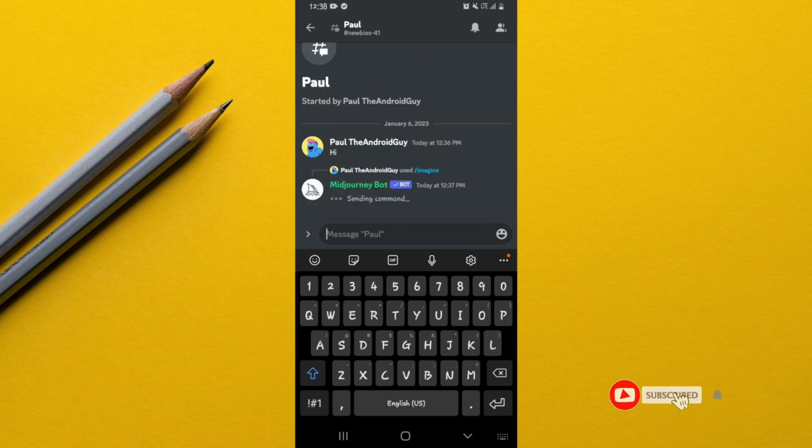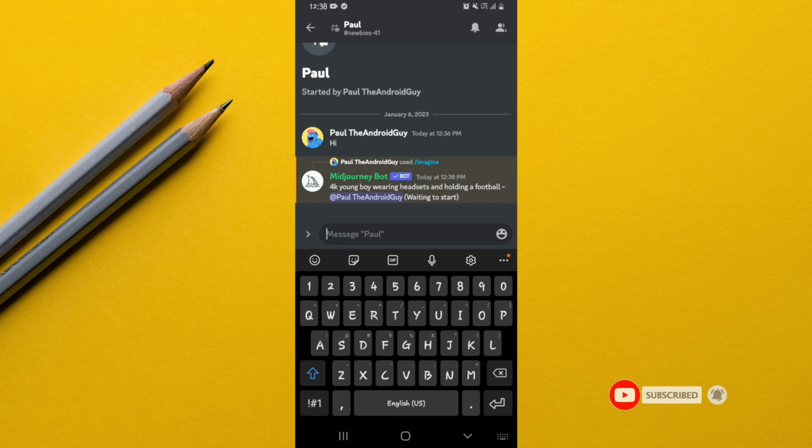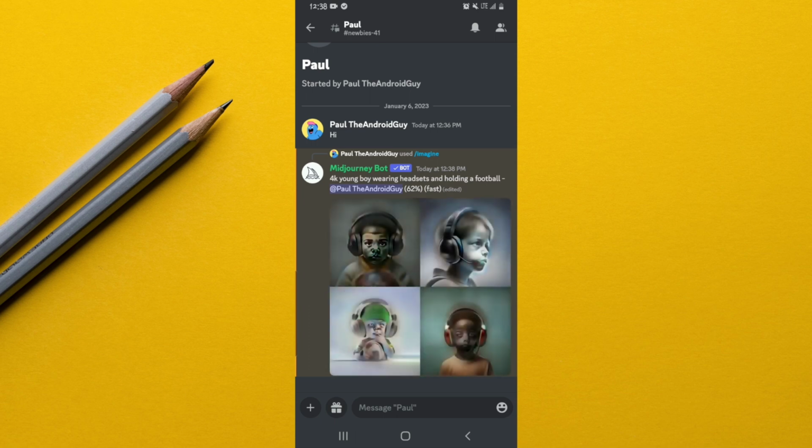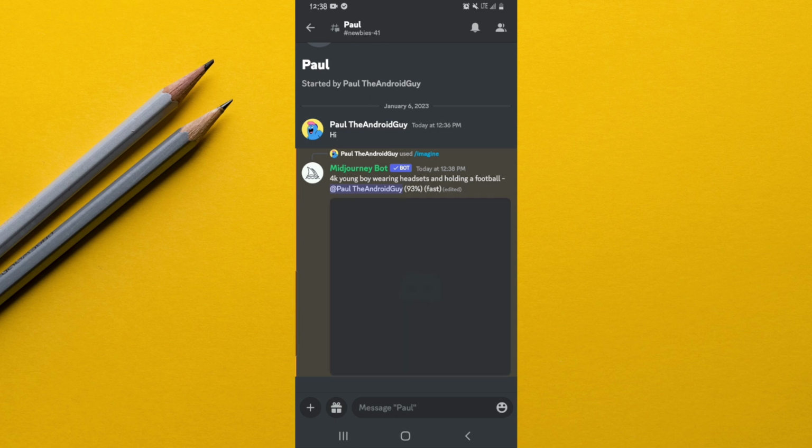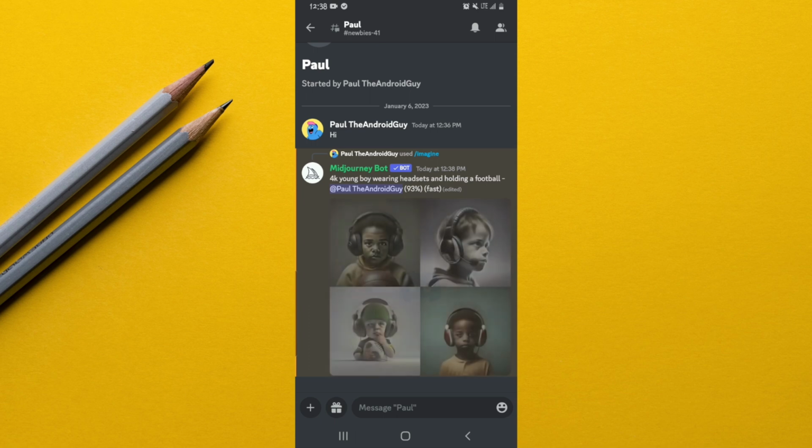Let's wait for the bot to send the message. As you can tell right here, it's showing us 0% fast, and that means it's processing our commands. So let's be patient and see the result. Alright, at 62%, as you can tell, it has already started processing our results. Let's wait for the final result right here.